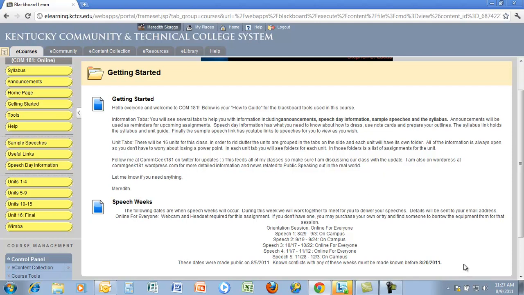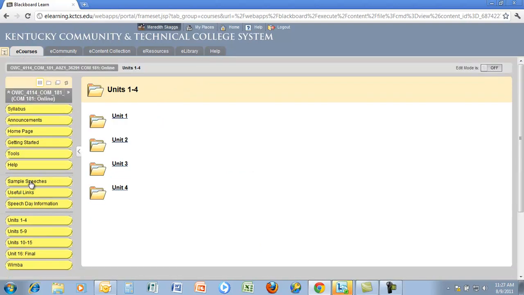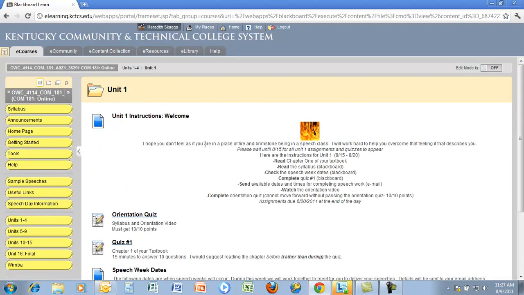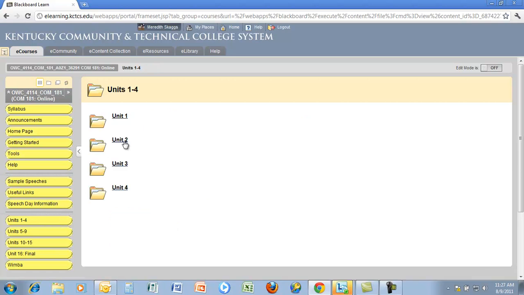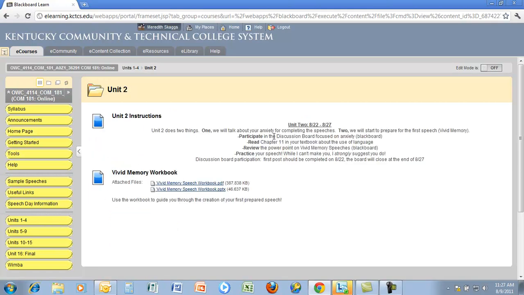So let's recap real quick everything that we've talked about. One, the Getting Started page has a lot of information about how to navigate this course. Two, you need to go to Unit 1, which is our first week, and pass this orientation quiz so you can see all of the units for the rest of the class. Three, don't panic if you don't see things like the discussion board that's listed here, because it's not ready to be open yet.